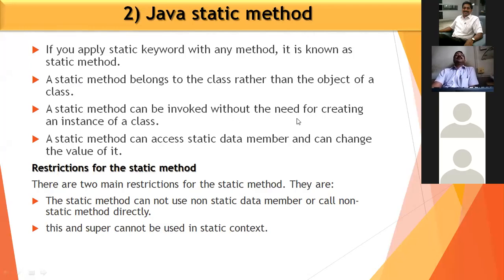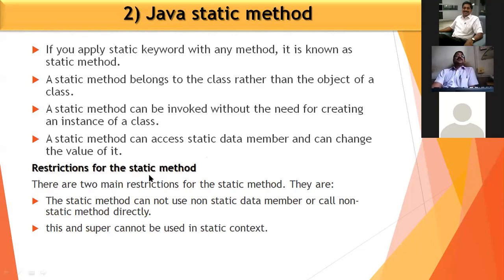A static method can be invoked without the need of creating an instance of a class. The static method can access static data members and can change the value of it.